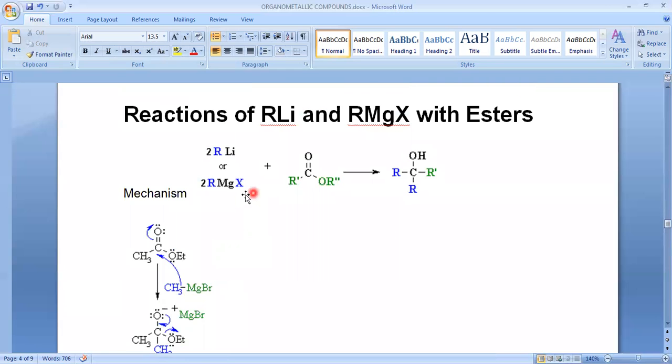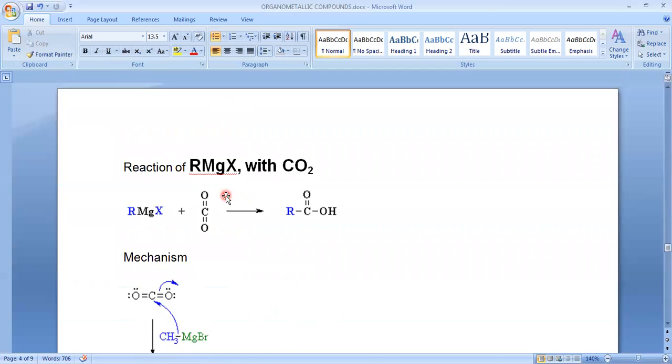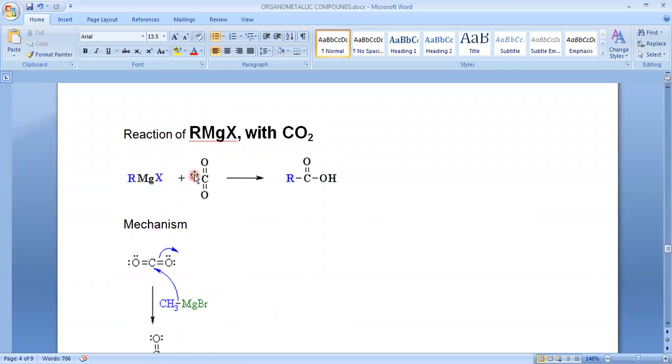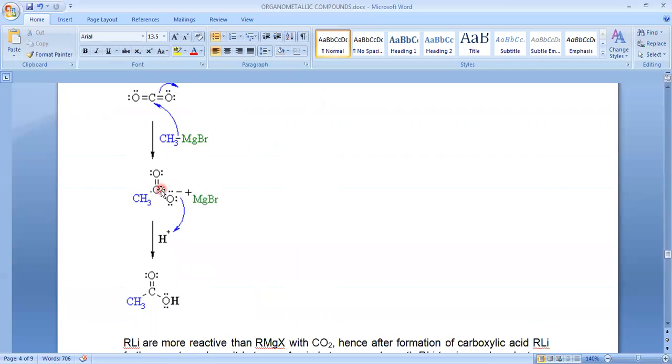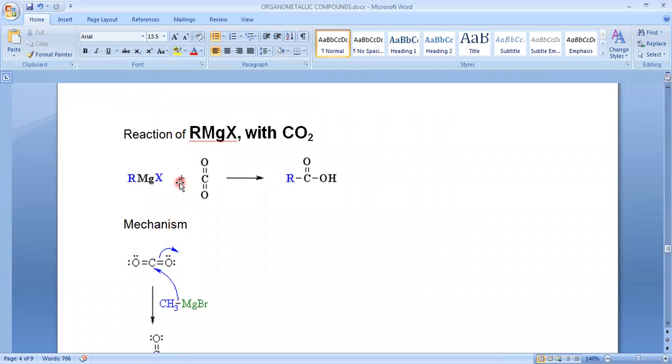So in this reaction, first what do we get? When we treat RLi or RMgX with an ester, first we get a ketone. Further, that ketone undergoes reaction again with the same RLi or RMgX to give tertiary alcohols. Next, it is a different reaction, where RMgX and RLi give different products. Why is that so? Because compared to RMgX, RLi is more reactive.